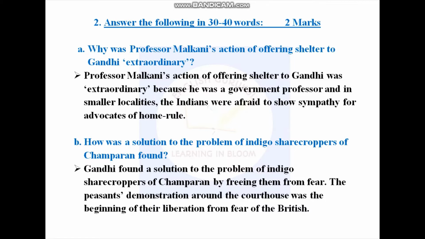How was a solution to the problem of indigo sharecroppers of Champaran found? Gandhi found a solution to the problem of indigo sharecroppers of Champaran by freeing them from fear. The peasants' demonstration around the courthouse was the beginning of their liberation from fear of the British.